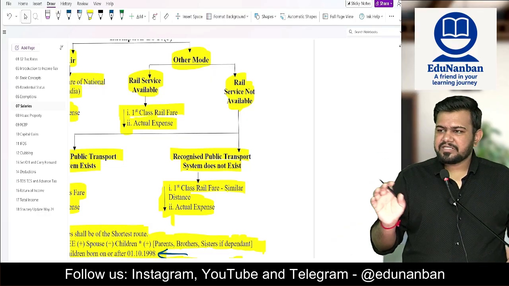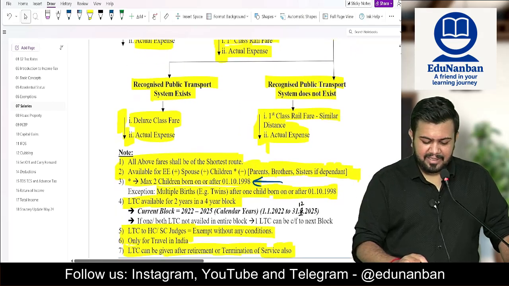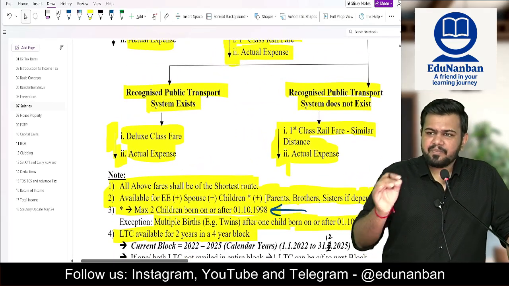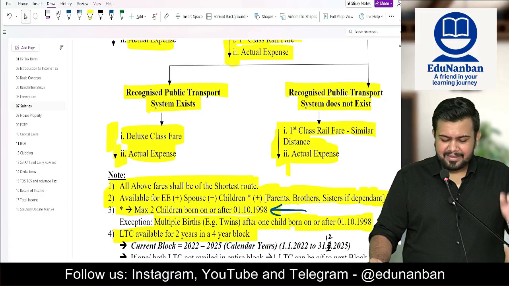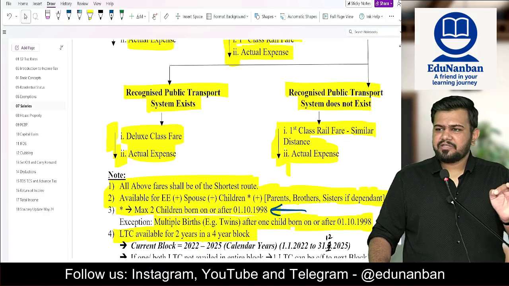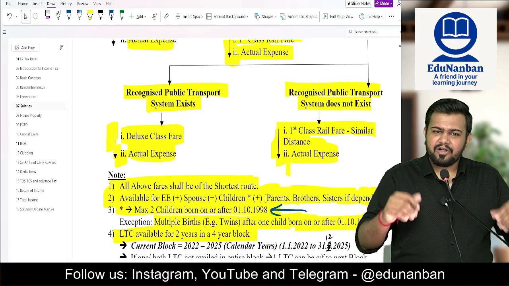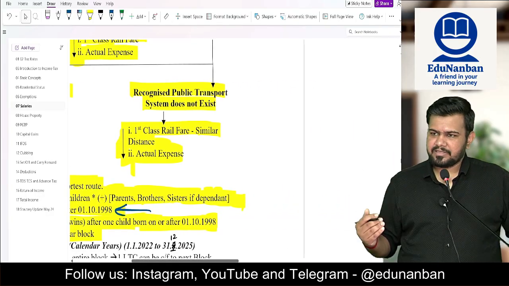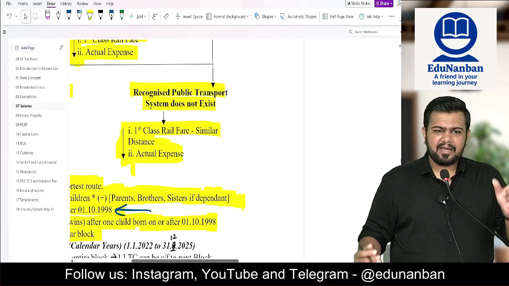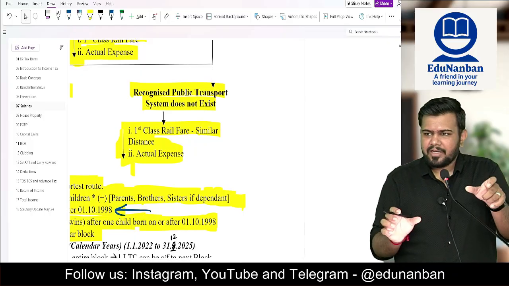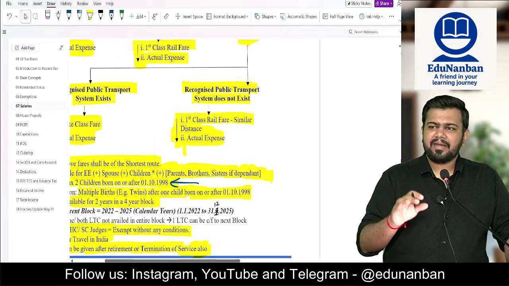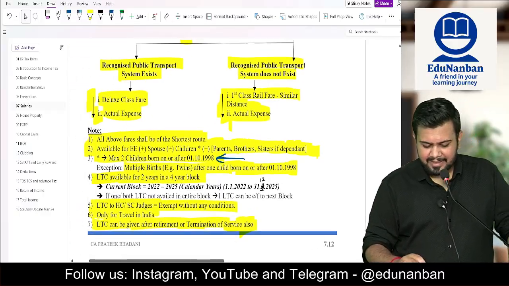If rail service is not available, then see whether a recognized public transport system is available. If it is available, then deluxe fare or actual expense, whichever is lower. If that is also not available, then see what the rail fare is for a similar distance. For similar distance, take the railway first class fare or actual expense, whichever is lower. So this will be the exemption under LTC. Balance amount will be taxable.